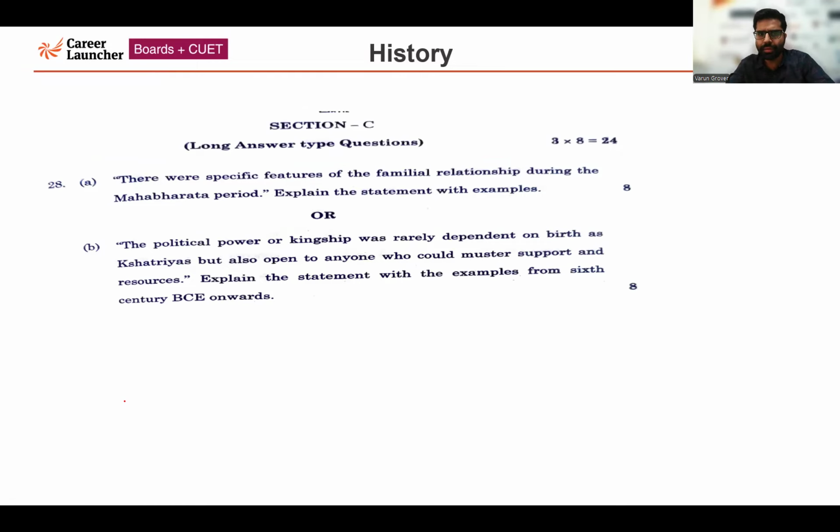Now moving forward to the next question, question number 28. I'll now be moving forward to section C, long answer type questions. Three questions are there, again choice-based, and I'll be discussing them one by one. There was a specific feature of the familial relationship during the Mahabharata period. Explain the statement with example. So this question is related to familial relationships.